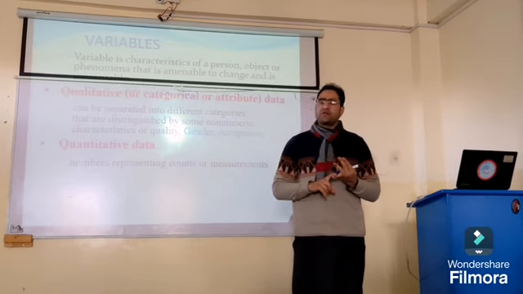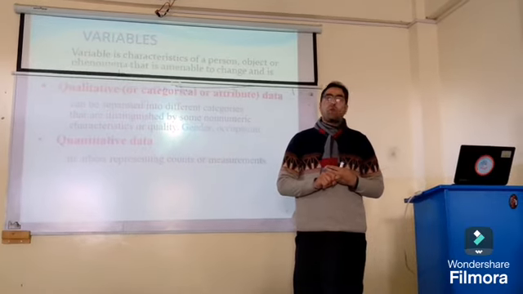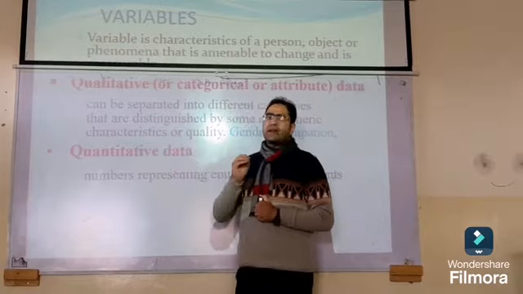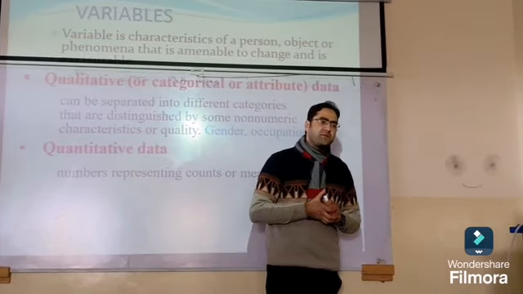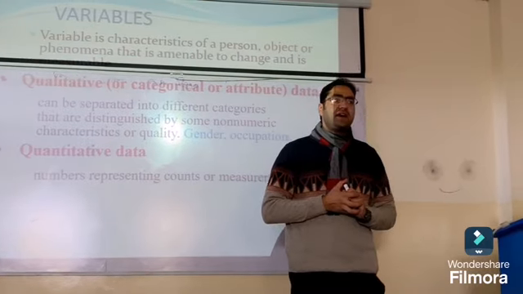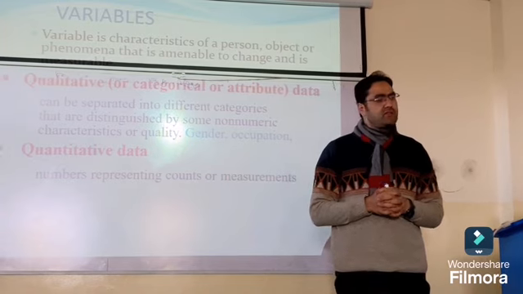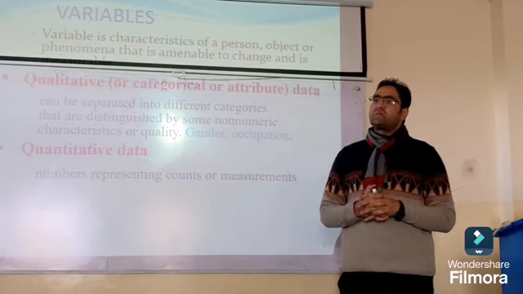Qualitative variable and quantitative variable. A qualitative variable is a variable which we cannot express in numerical form, like gender: male or female.